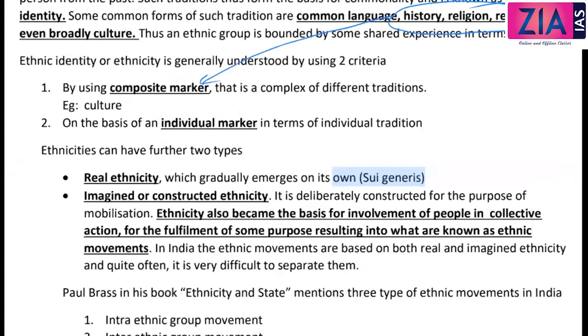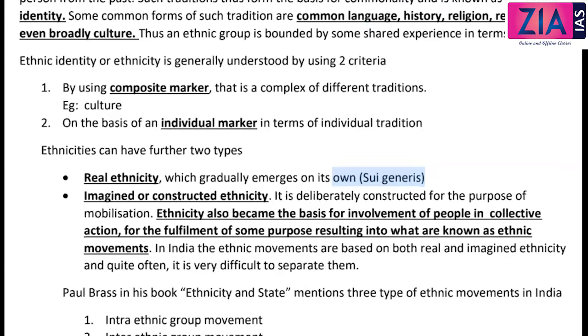That is broadly what we can understand as culture. Like when we talk about South Indian culture, North Indian culture, right? There is a composition in that. There is a history part, language is there, region is there. So many things are involved in composite marker.